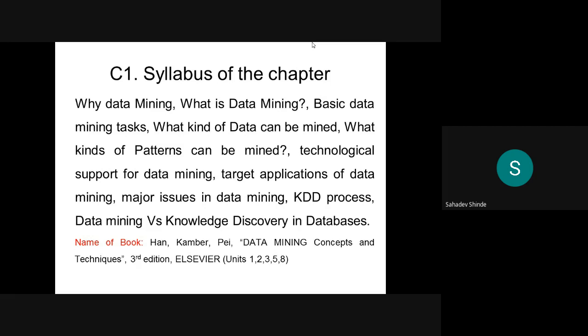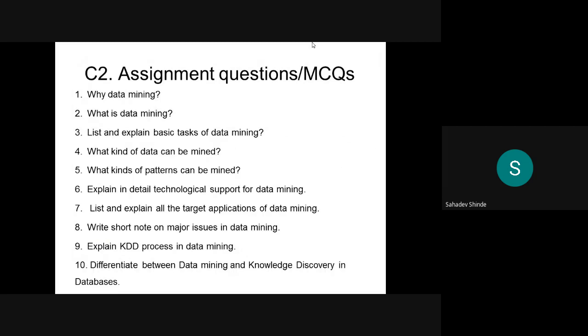The name of the book is by Han and Kamber. The title of the book is Data Mining Concepts and Techniques, third edition, Elsevier publication. So this book is for the first chapter, that is the introduction. And these are the assignment questions. The MCQ questions are also there. I will send you the MCQ questions by email.